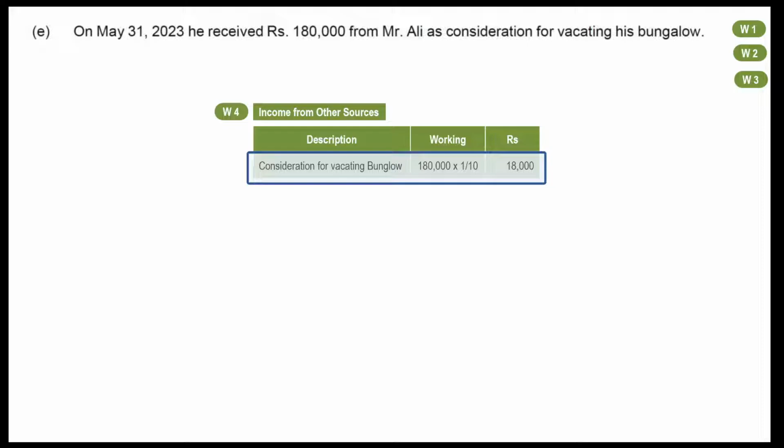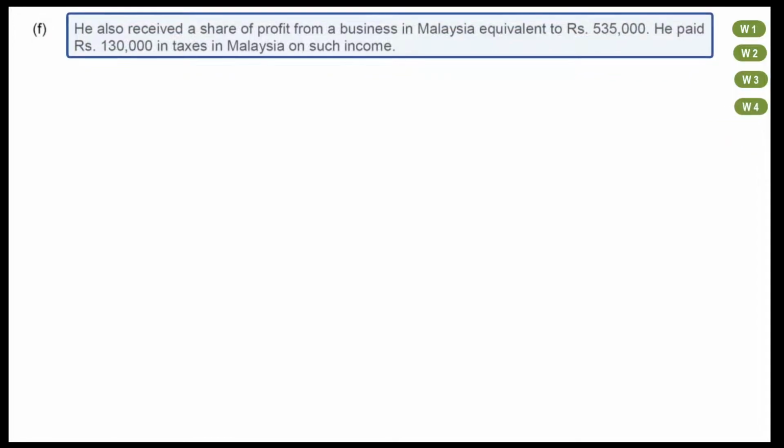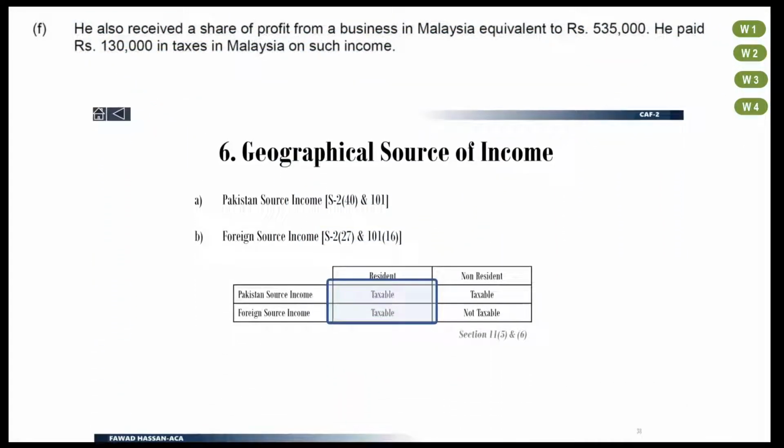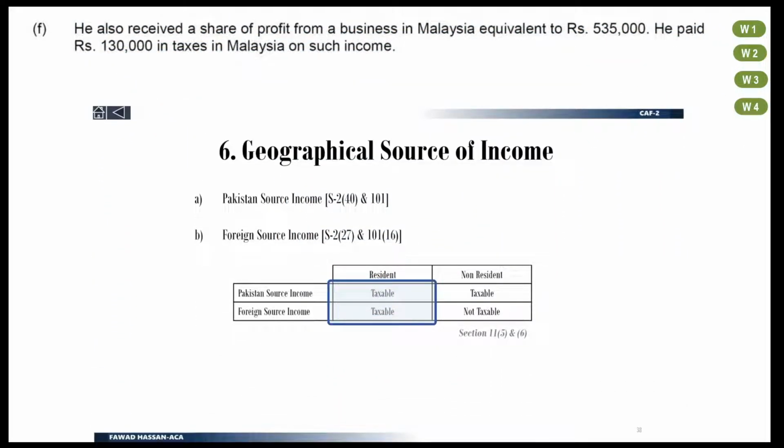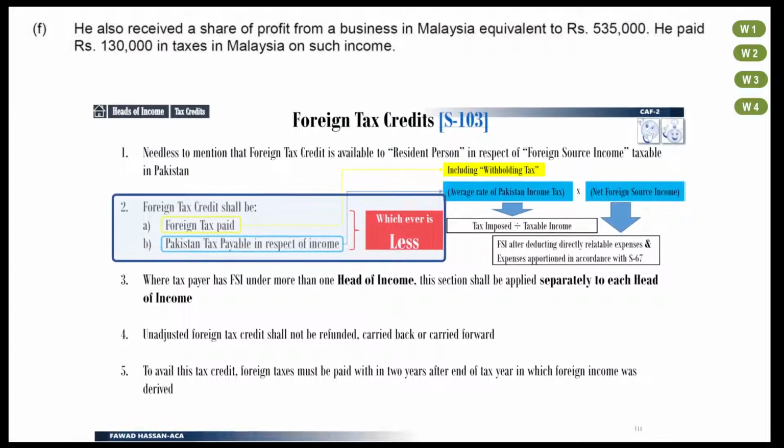Point F is about business income. This income is foreign source income, which has been earned from Malaysia. Recall notes slide. Foreign source income of resident person is taxable in Pakistan. Also, the foreign taxes paid outside Pakistan will be used to claim a foreign tax credit.